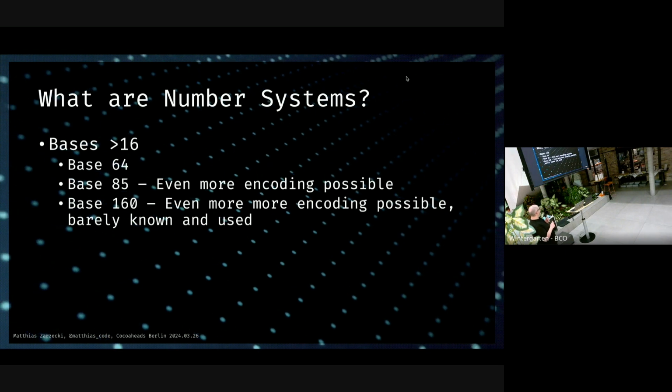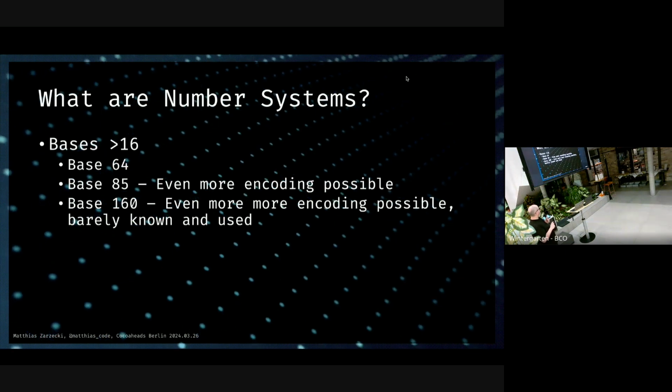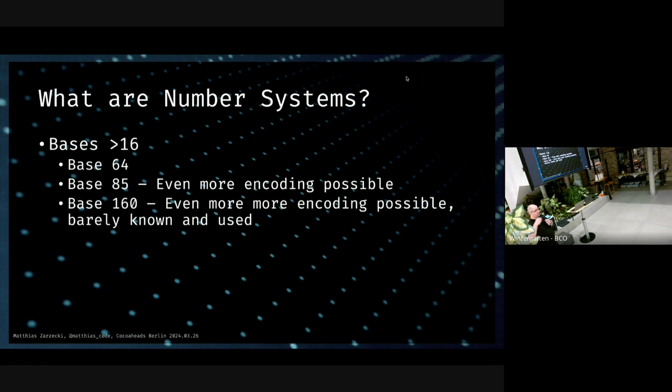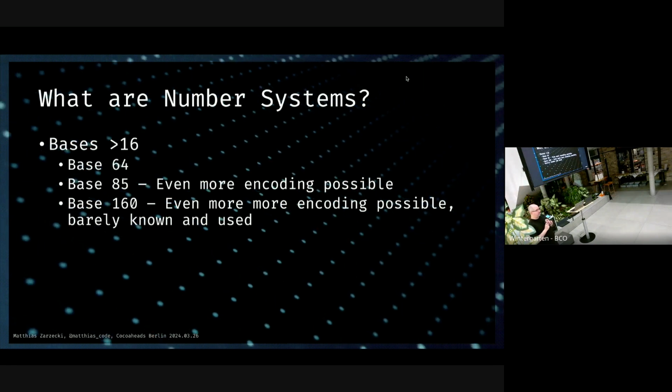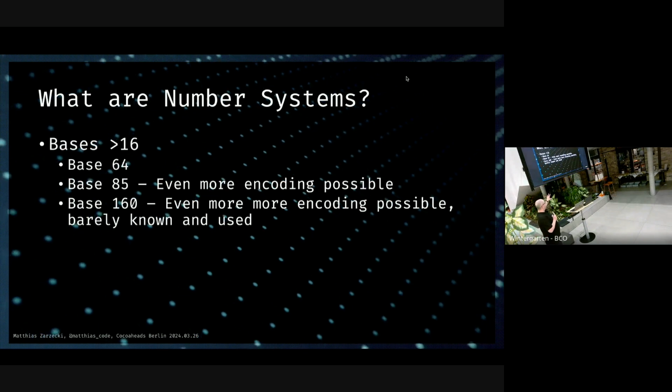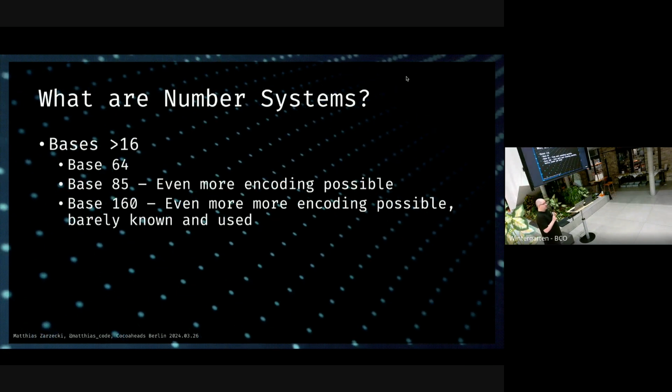We got base 85, which is even more encodings possible. We had base 160, even more encodings possible into a single character. Like if you want to cram a lot of information into those, you can get a lot out of it. Not going to talk about this as much. Talk about one of these would fill its own 45 minutes.